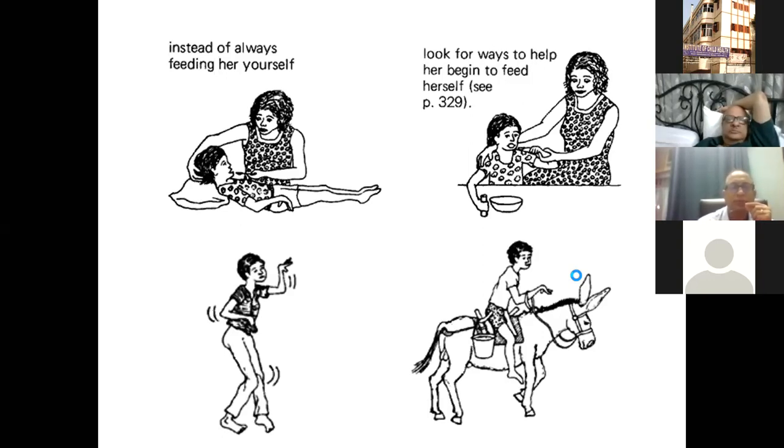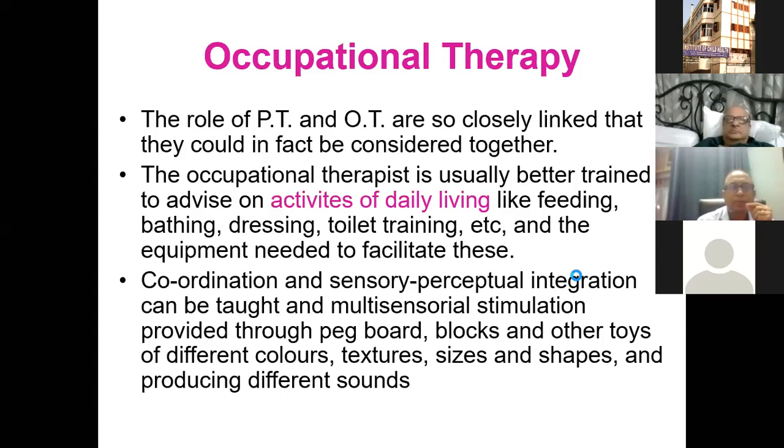And left lower, if you have a child with severe adductor spasms of the hip, then one activity may be actually to put in a rural setting the child on something like a horse or anything similar that will help abduct the hips, and that will be an activity or a therapy. So sometimes occupational therapy and physiotherapy are, of course, done together, closely linked.